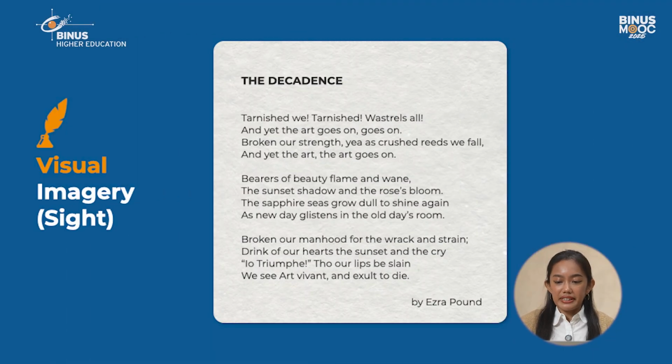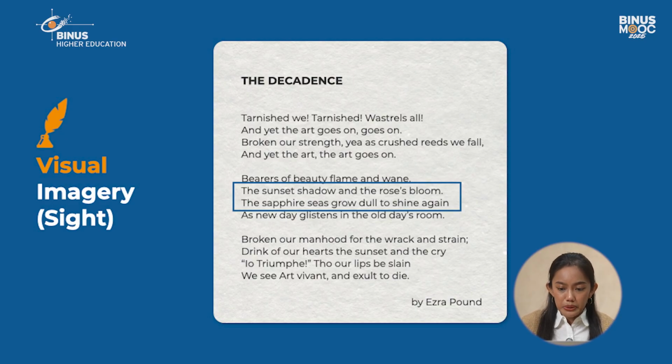So, because imagery appeals to the five senses, types of imagery can be categorized by what sense they evoke. First, we have visual imagery, which evokes sight. For example, in this poem by Ezra Pound, we have phrases like "the sunset shadow," and "the roses bloom," and "the sapphire seas grow dull to shine again," so we imagine a new day appearing after an old day, along with images of a sunset, shadows, roses blooming. Sapphires, too, are associated with seas, so we imagine sapphires while picturing seas.